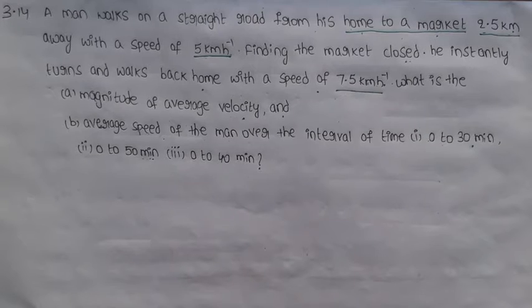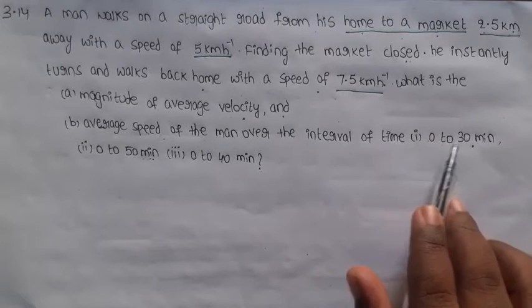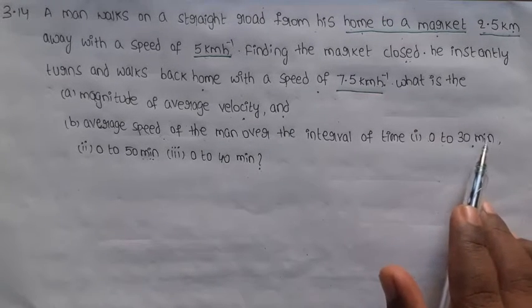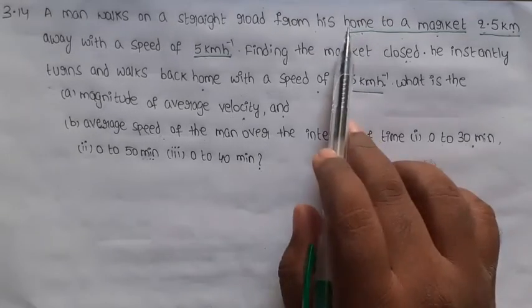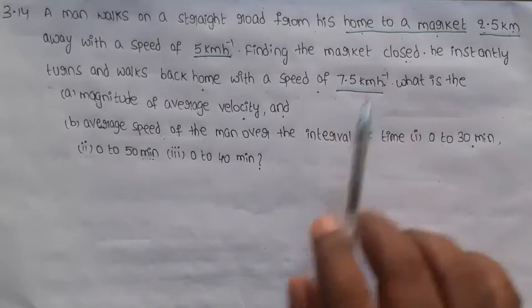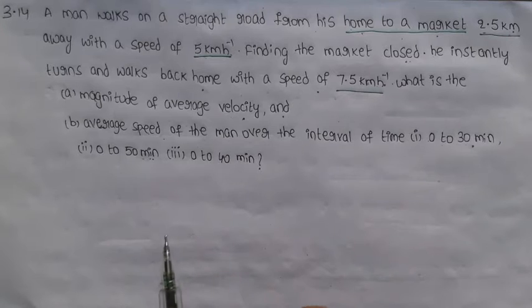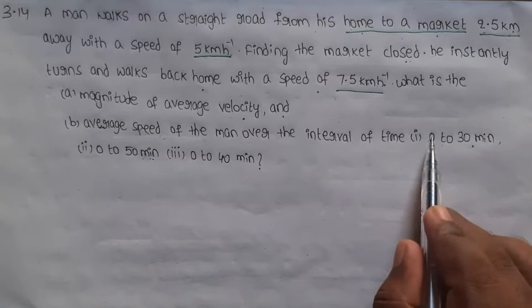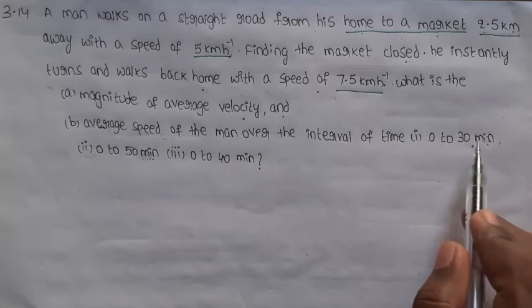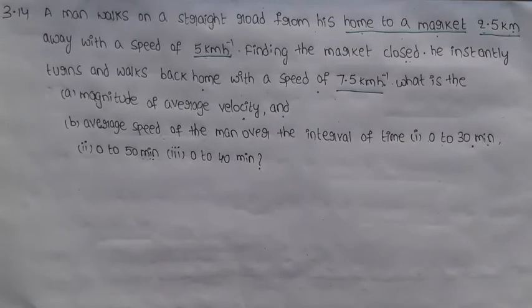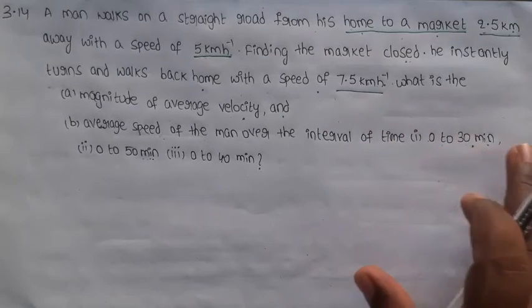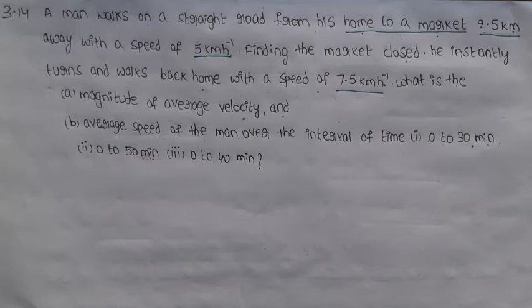But the question does not mention whether 0 to 30 minutes is the time from home to market or from market to home. First of all, we are going to find which time it is.